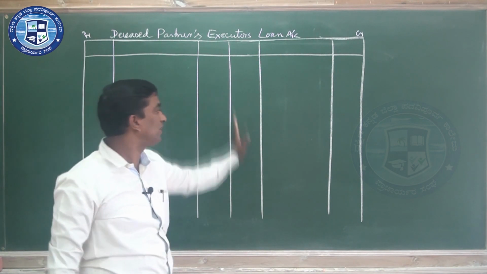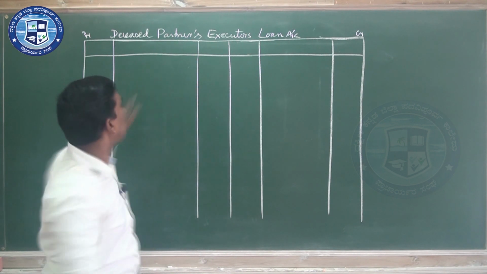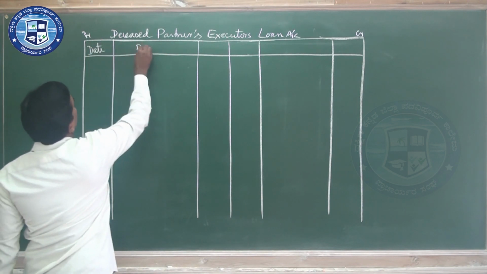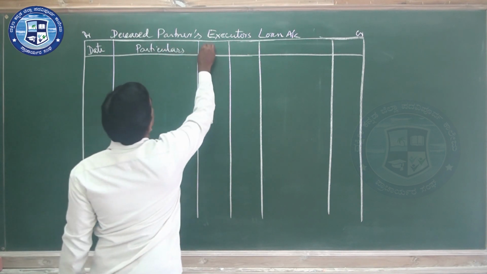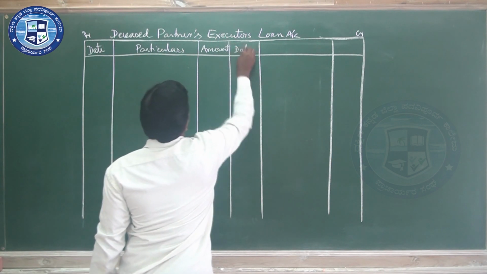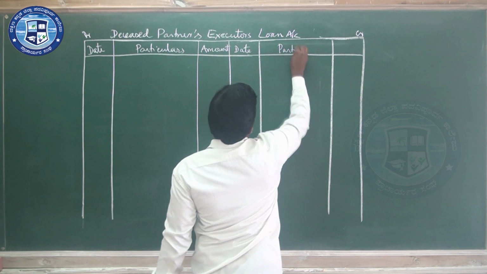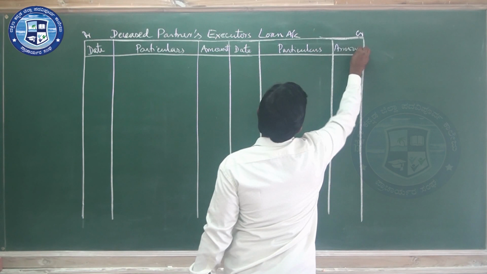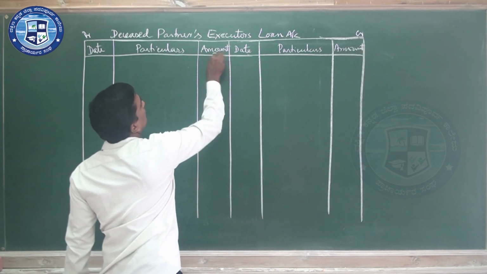So far we have not drawn a date column, but here date is important. Write the date column, particulars, and amount in rupees, and here again date, particulars and amount.